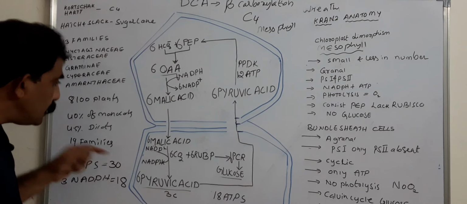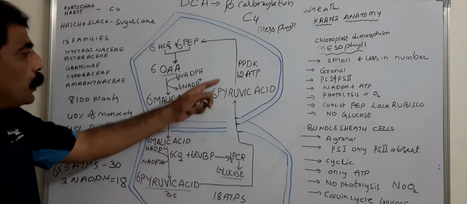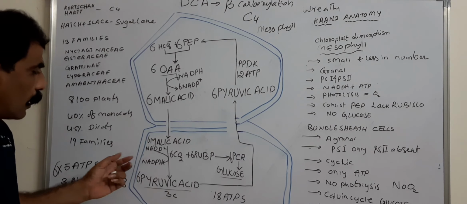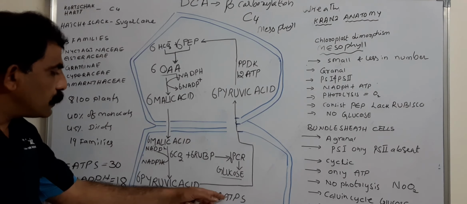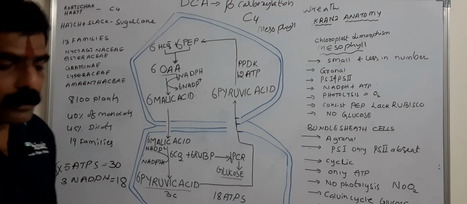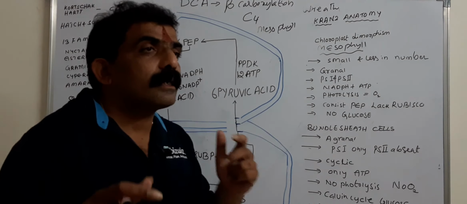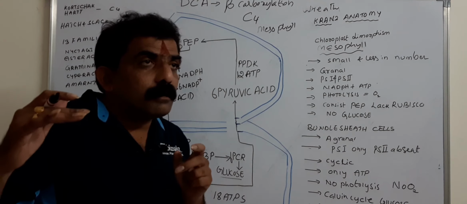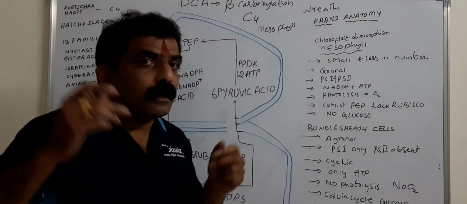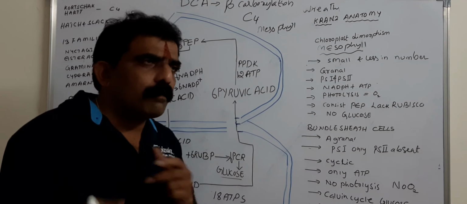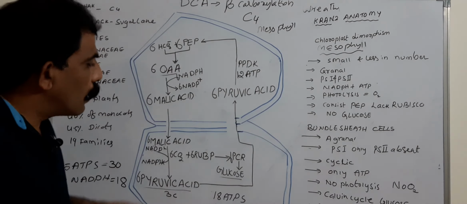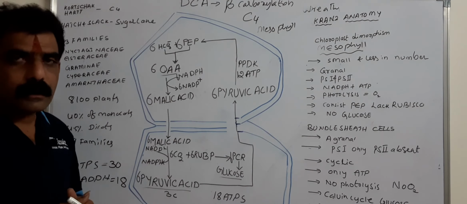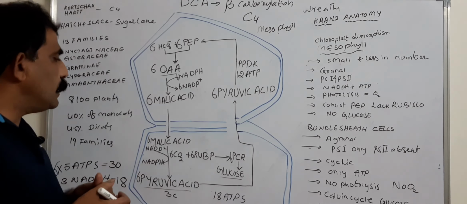Of these 30 ATPs, 12 ATPs are consumed in mesophyll cells and 18 ATPs in bundle sheath cells. Because in bundle sheath cells the C3 cycle, the Calvin cycle, is operated. So how much assimilatory power is consumed in the Calvin cycle? The same amount is consumed in the bundle sheath cells of C4 plants.